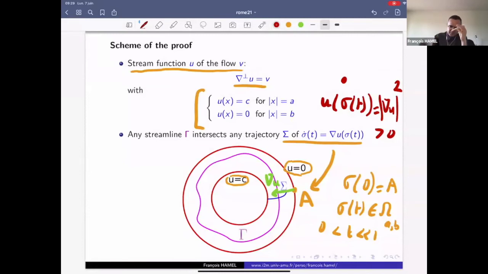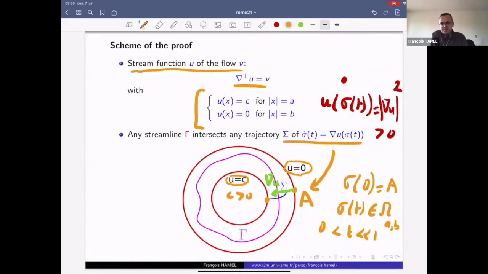So therefore, the only possibility, and also capital sigma cannot end at an interior point by the implicit function theorem, and therefore capital sigma has to end at some point here, which is on the inner boundary necessarily. So this implies that C is positive actually. And this is true for any trajectory capital sigma, even if it starts